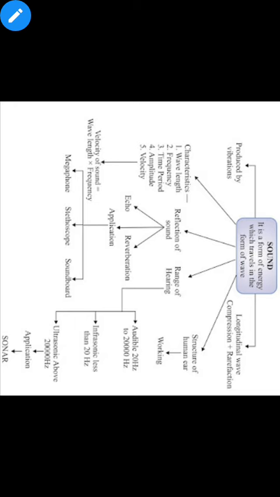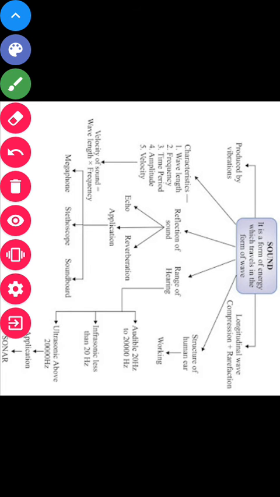Alright, so here came some word, vibration. We do not know about that yet, but let me give an example to you, then we'll understand what is vibration, what is wave, that is in your definition, and what is the disturbance and how it is produced. Alright, so as written in front of you, sound is produced by vibration.